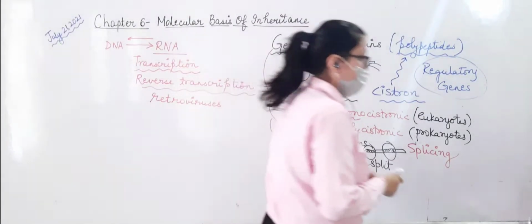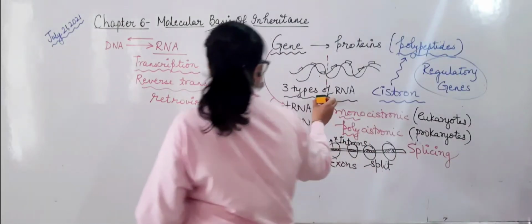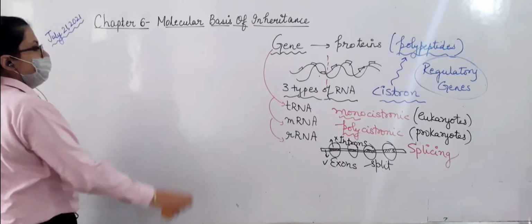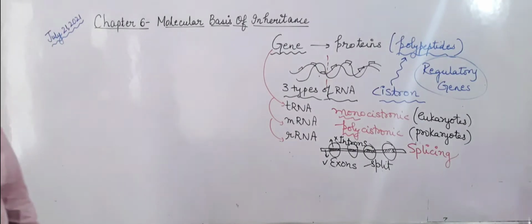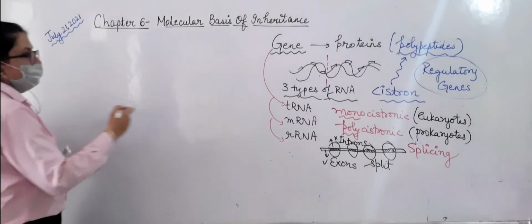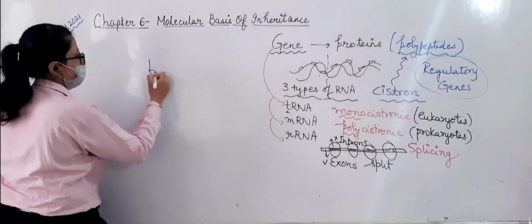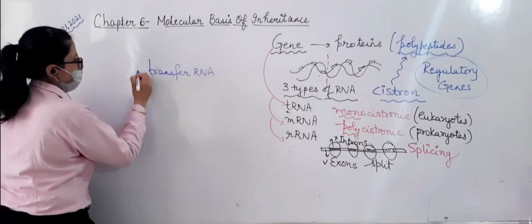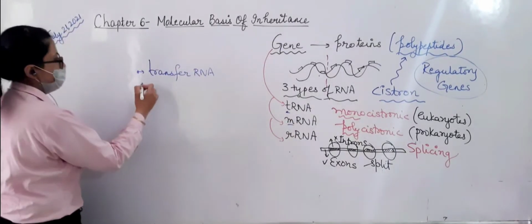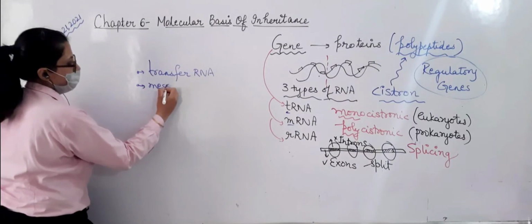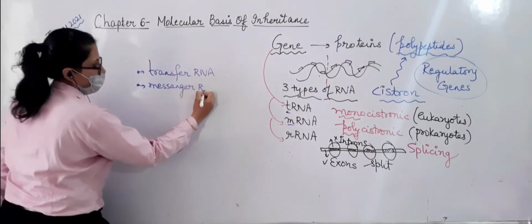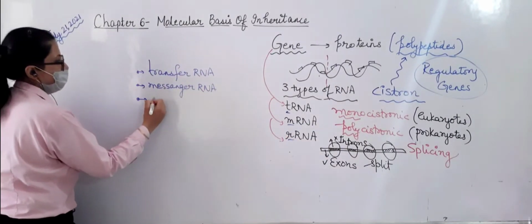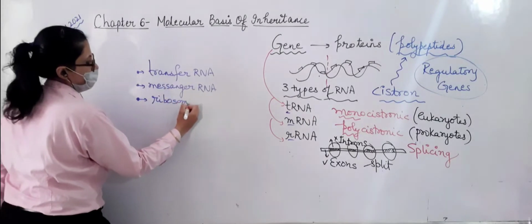Okay. Now let us come to the three different types of RNA which I have listed over here. What are these and how do they perform their function? tRNA, from T, is transfer RNA. Then mRNA, from M, messenger RNA. Then rRNA, from R, ribosomal RNA.